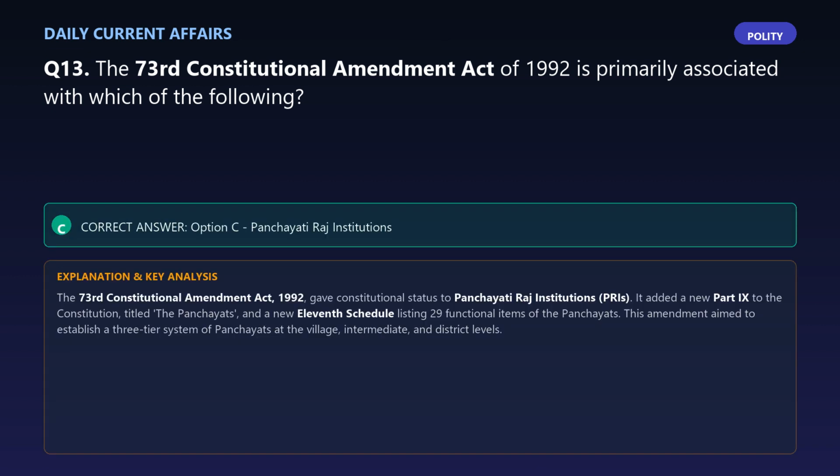The correct answer is option C, Panchayati Raj institutions. Explanation: the 73rd Constitutional Amendment Act, 1992, gave constitutional status to Panchayati Raj institutions, PRIs. It added a new Part 9 to the Constitution, titled The Panchayats, and a new 11th Schedule listing 29 functional items of the Panchayats. This amendment aimed to establish a three-tier system of Panchayats at the village, intermediate, and district levels.